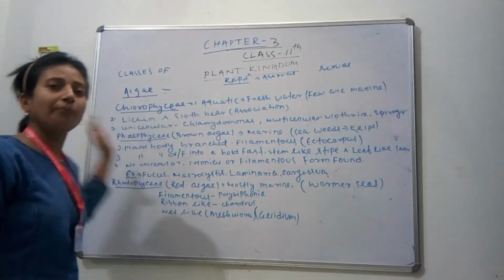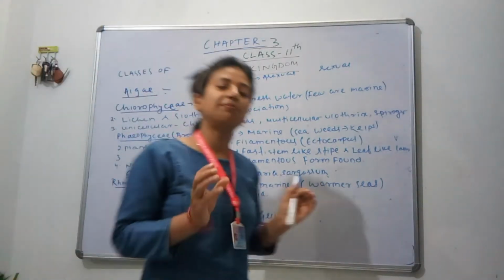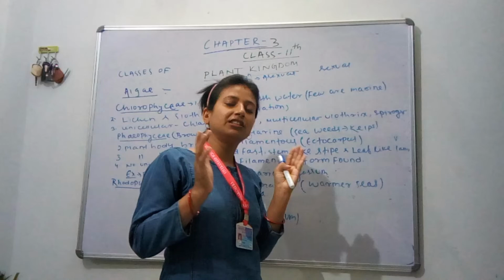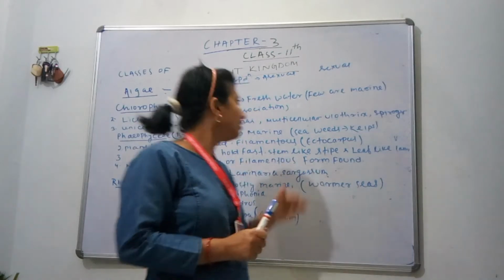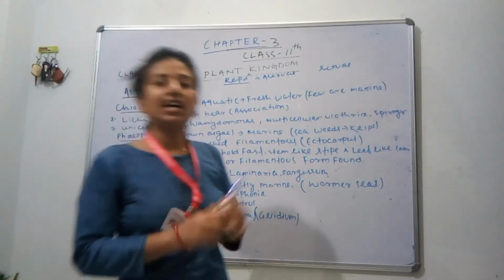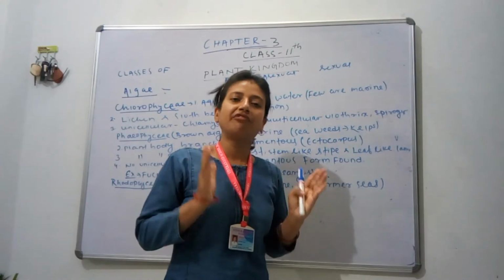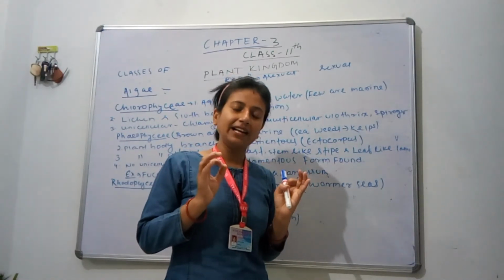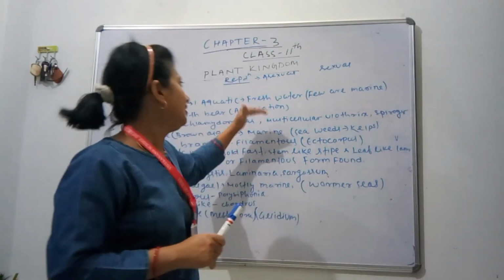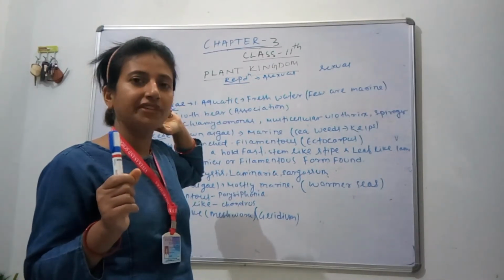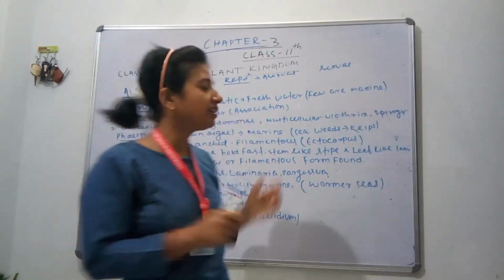Some of them also make a mutual relationship, sharing the resources equally with other organisms. So here lichen is the association of algae with fungi. Algae also make association with some animals like the sloth bear.